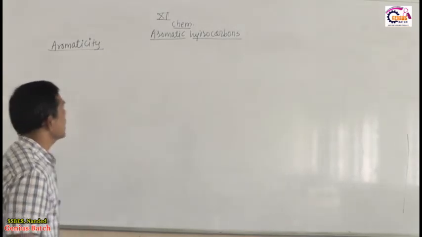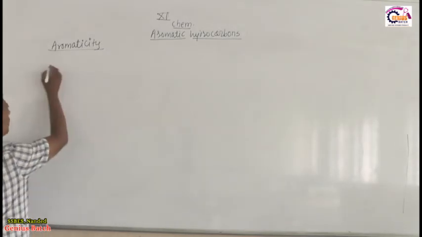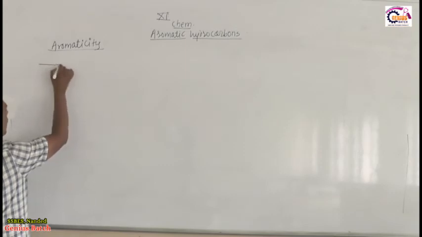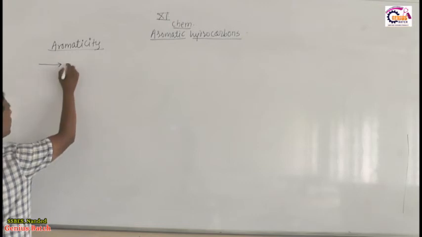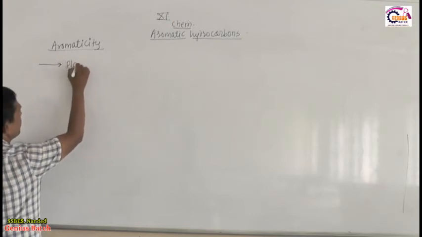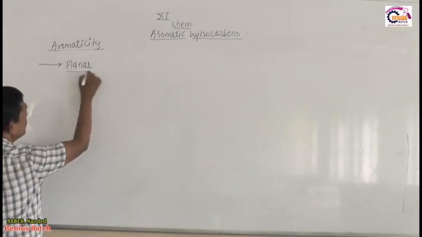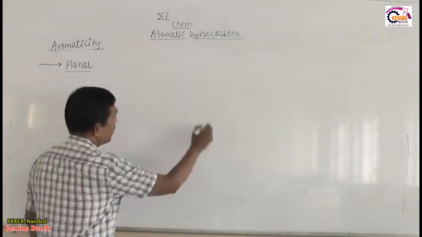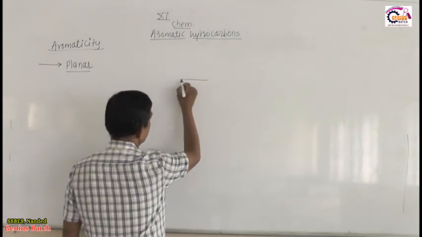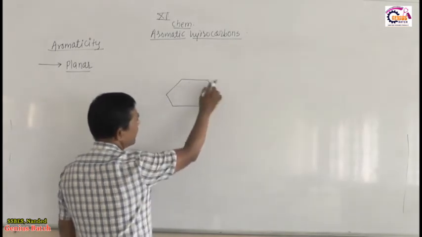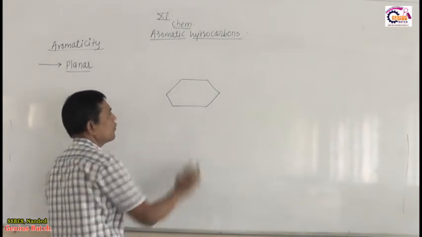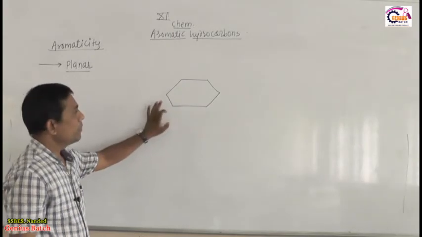So what is the first criterion to decide whether a compound is aromatic, yes or no? The first criterion is that the compound must be planar. I already told you during the structure of benzene that in the benzene hexagon all carbons and hydrogens lie within one plane, therefore we say benzene is planar.